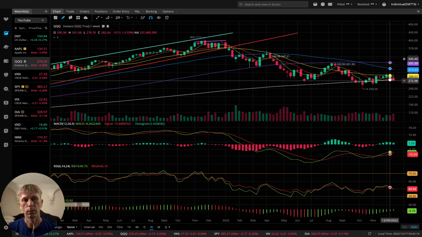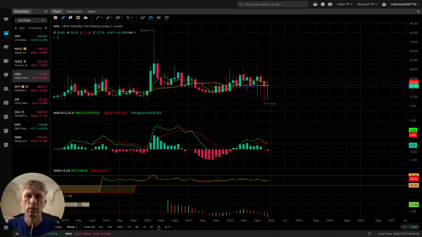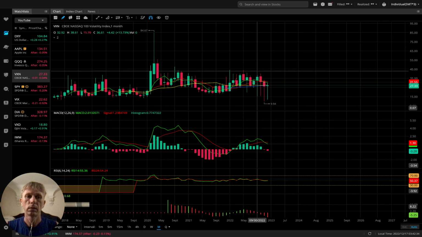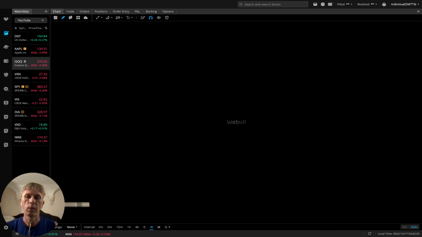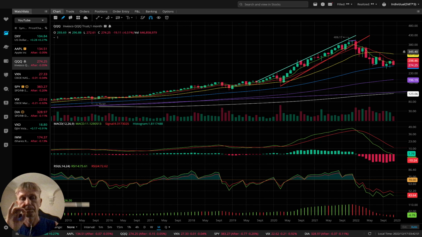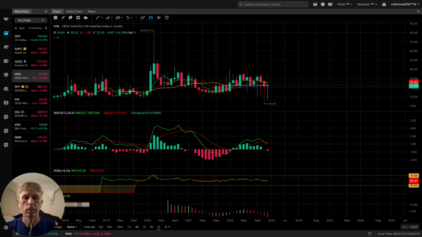Let's check VXN, the volatility index for Qs, monthly, just the direction. It's bearish, right? Monthly, it's bearish. VXN bearish on all indicators, and Qs bearish also. VXN bearish on monthly and Qs bearish on monthly. It should be opposite. Investors do not buy protection. Bearish and bearish. VXN should be bullish. Okay, let's move to SPY.